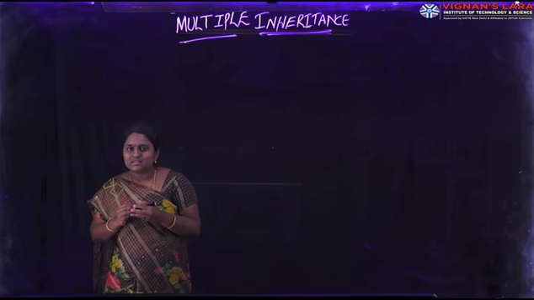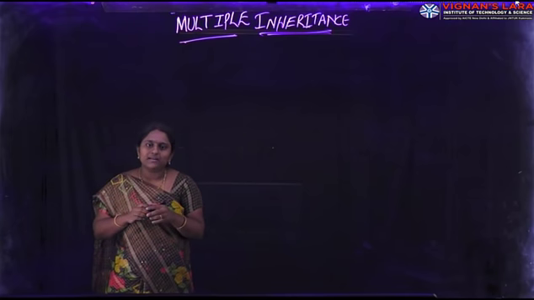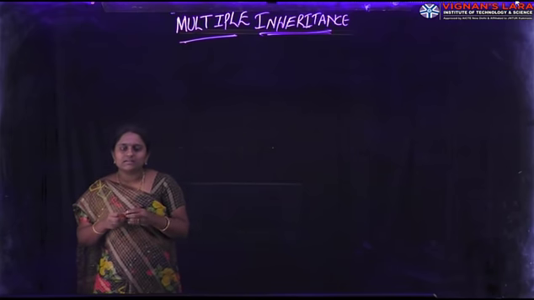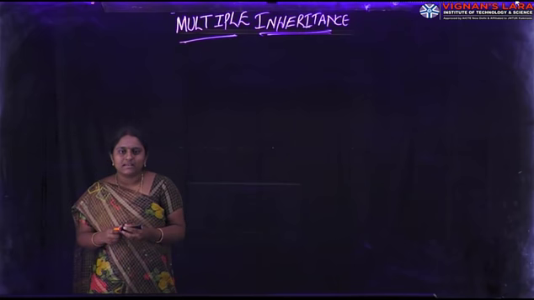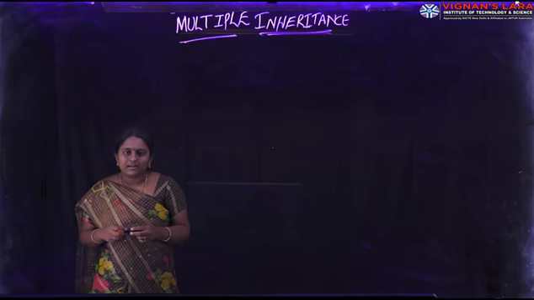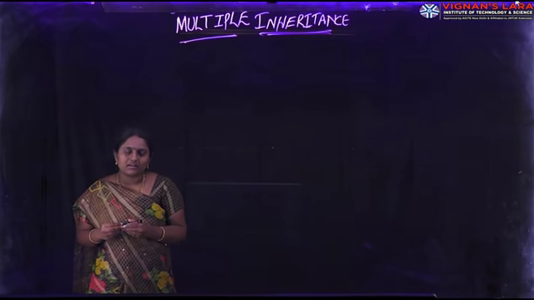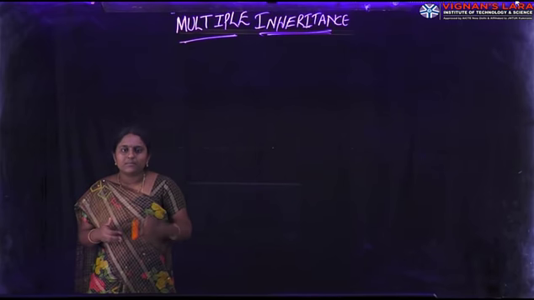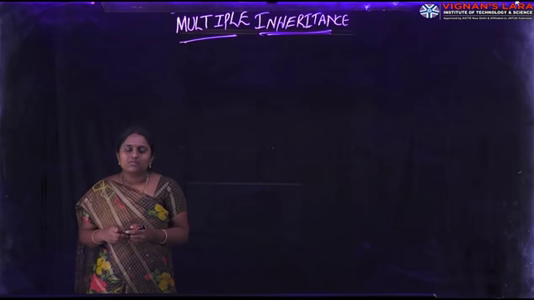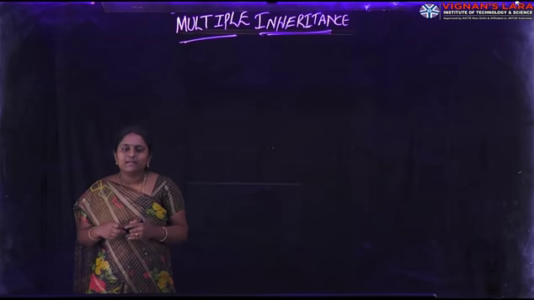Multiple inheritance in Java. What is multiple inheritance? Already you know the types of inheritance: single, multi-level, and hierarchical inheritance. The next one is multiple inheritance. Why Java does not support multiple inheritance, and in which concept we can implement multiple interfaces. First of all, what is multiple inheritance?